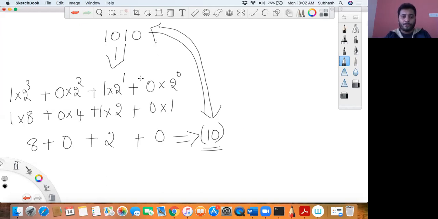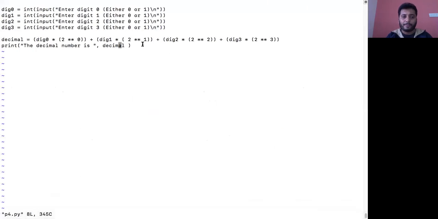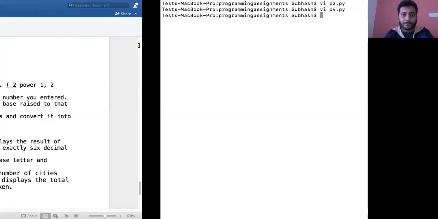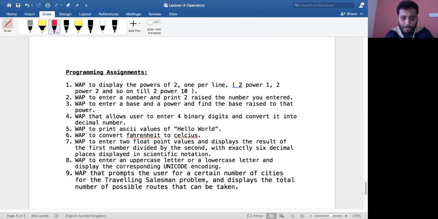Using this multiplication, you know how 2 to the power 3 can be replaced by 2 star star 3. So this can be used for exponent. You can use your exponent operator. You know how to use plus and all that. I think now it's quite an easy thing. So that's what I've done here. Check the code here, and you can do it by yourself. I always prefer you to do it by yourself and then only check the code. Next we have what is the next one?